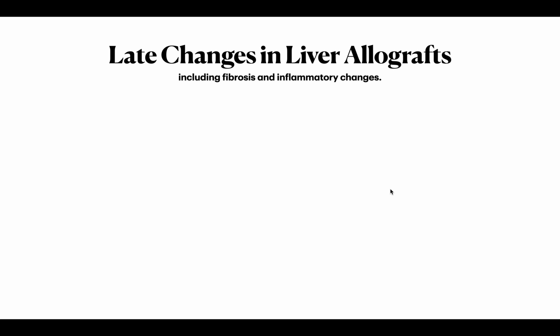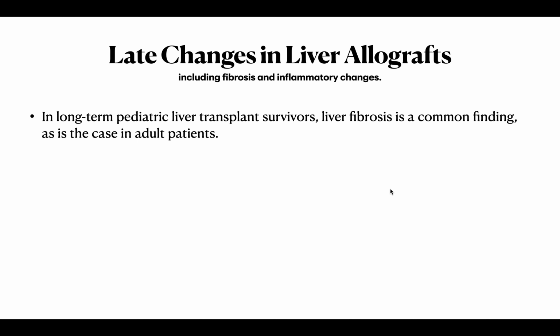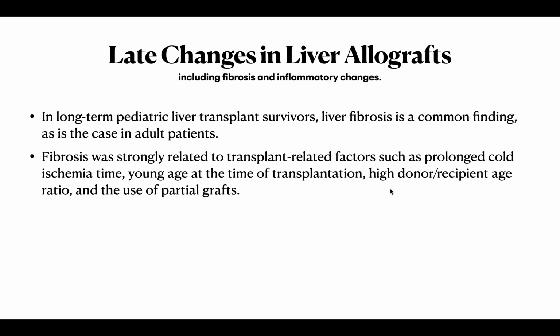Late changes in liver allografts, including fibrosis and inflammatory changes. In long-term pediatric liver transplant survivors, liver fibrosis is a common finding, as is the case in adult patients. Fibrosis was strongly related to transplant-related factors such as prolonged cold ischemia time, young age at the time of transplantation, high donor-recipient age ratio, and the use of partial grafts.